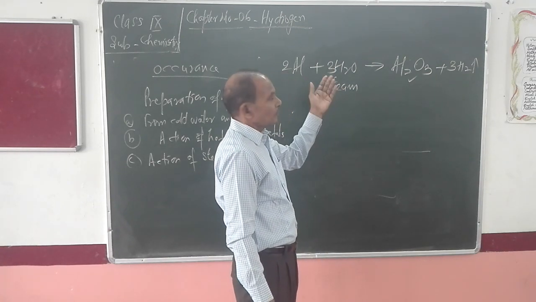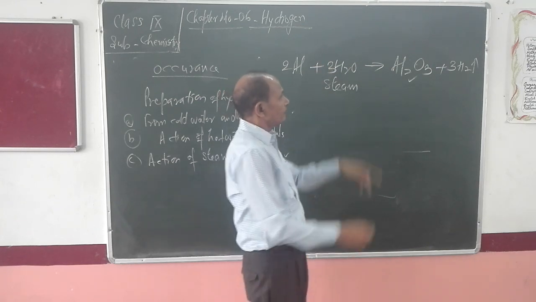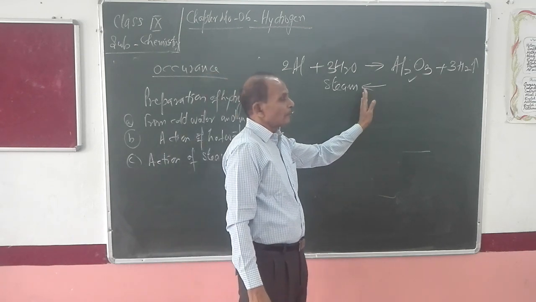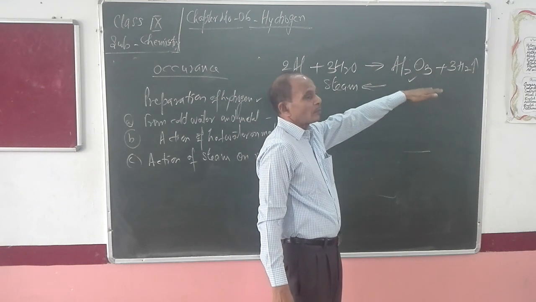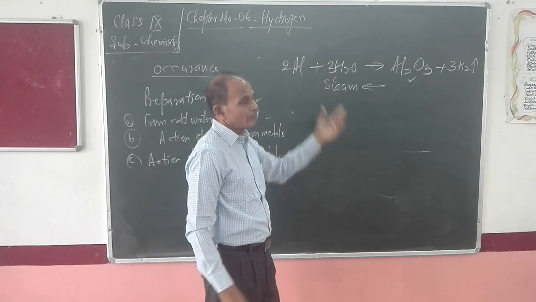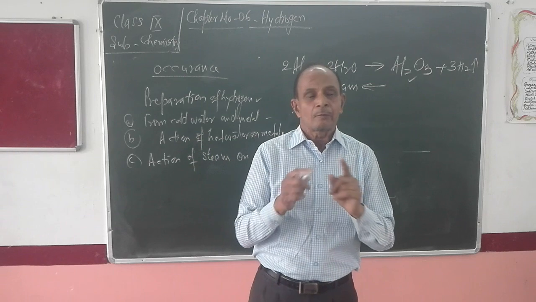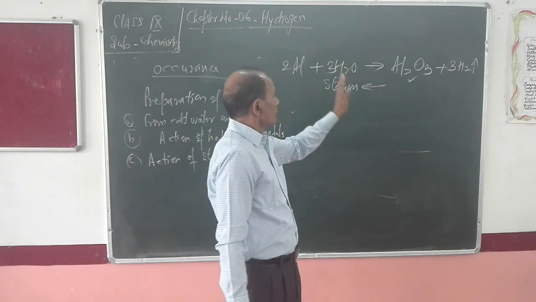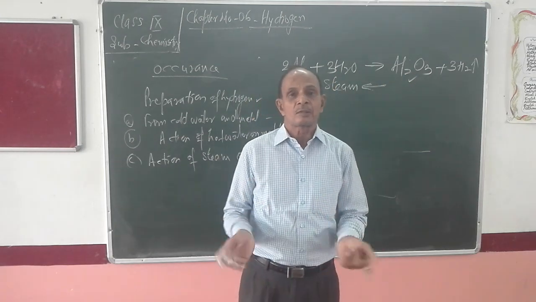There will come a stage when the concentration of reactants will become very low. In that condition, the backward reaction will start and its speed will be more than the forward reaction. Due to this backward reaction, the concentration of products will start to decrease and the concentration of reactants will start to increase, and ultimately there will come a stage when the forward and backward reactions are equalized, and at that time the concentration of reactants and products both will remain the same.